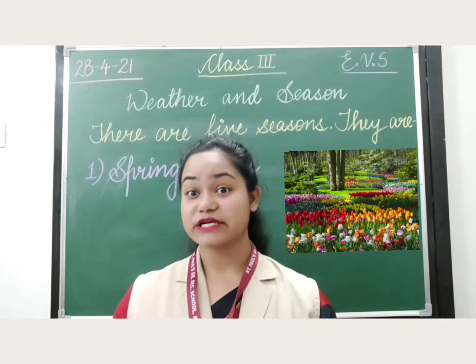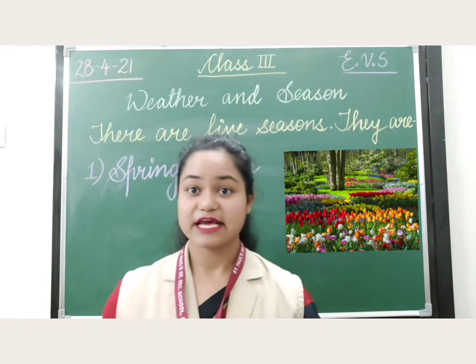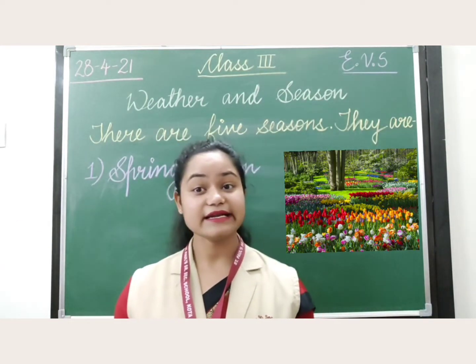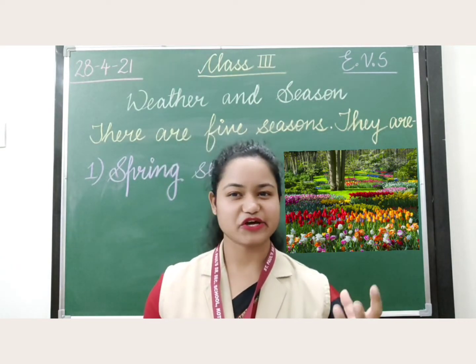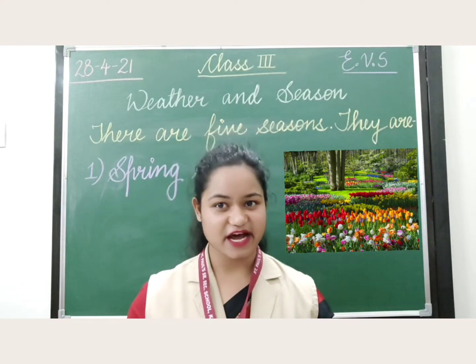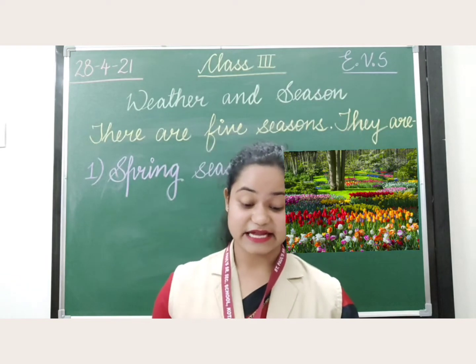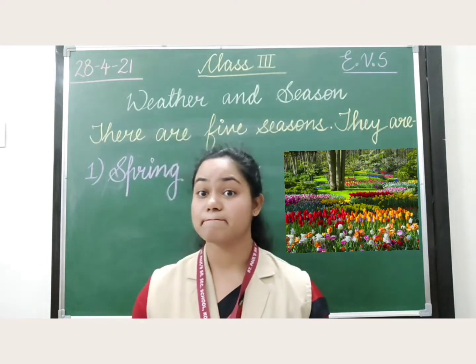And what happens in this season? The weather is very pleasant. It is not very hot, not very cold also. And in plants, what do we see? We see nice green leaves, flowers and fresh grass too. So spring season is during February and March.